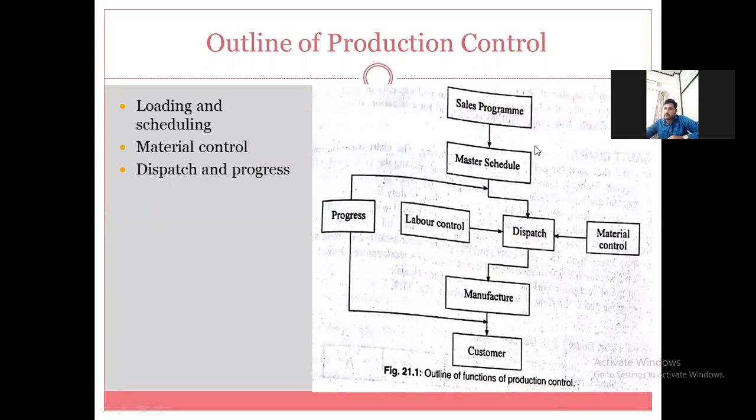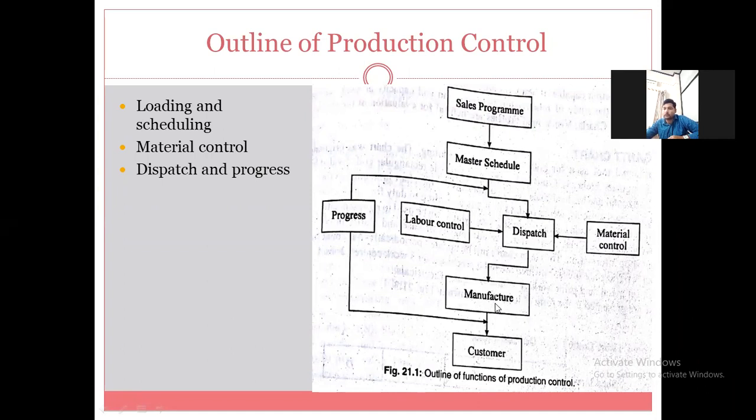Sales programming comes first, then master scheduling second. The master schedule is provided to dispatching to prepare the orders, and inputs are also provided from the material control and labor control. Then dispatching will provide the orders to the production department, the machines or the workers according to the job, and the manufacturing phase will start.